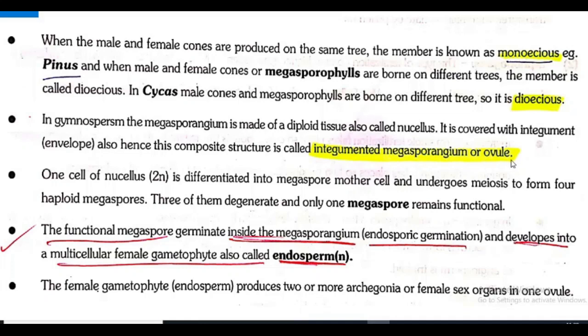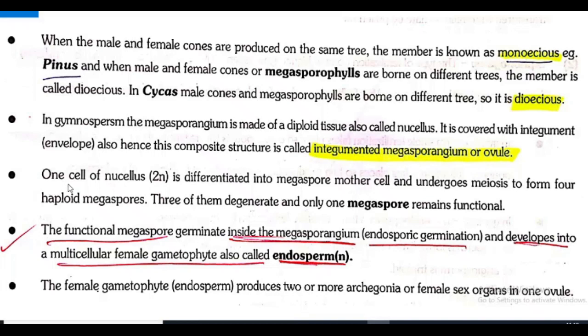Listen here. The megasporangium or ovule of Gymnosperm is made up of a diploid tissue called nucellus, and it is protected by an integument. So, the composite structure is known as what? Integumented megasporangium or ovule. It's a very, very important point. Please note down the same.